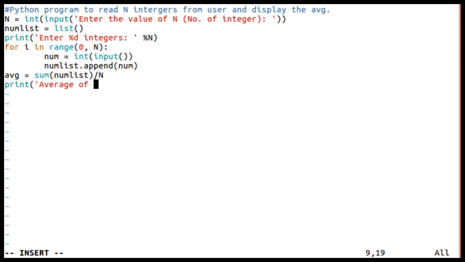average of %d numbers entered by a user is equal to, so let us write it as percent, because it's average, %f. Then now here, first one is n and the second one is avg. Okay, so let us execute this program and see the output.